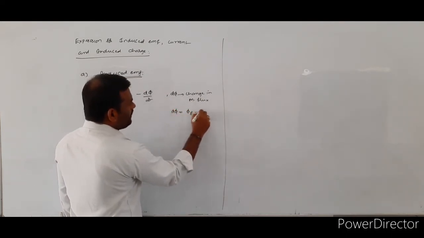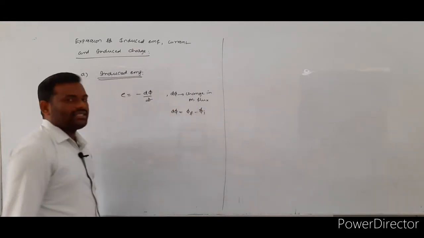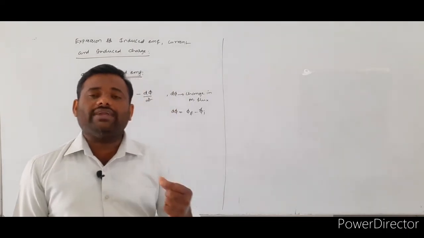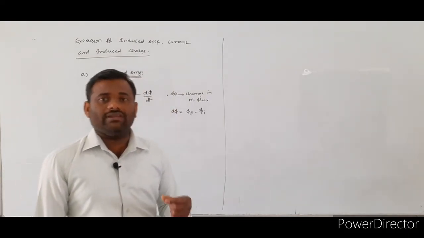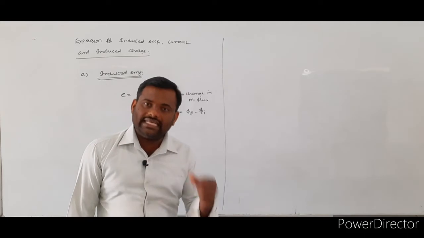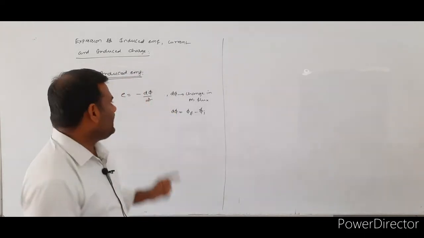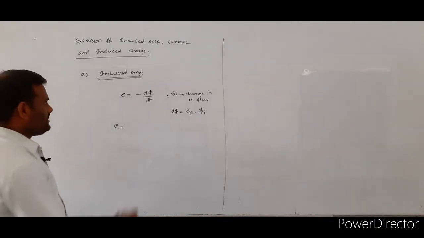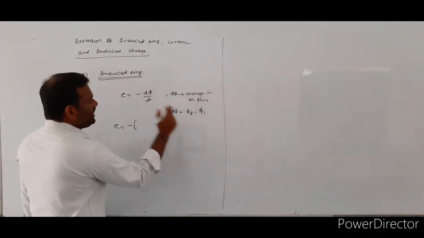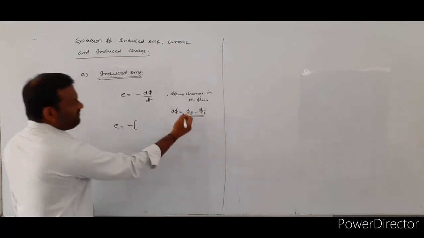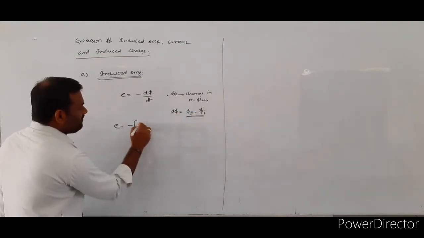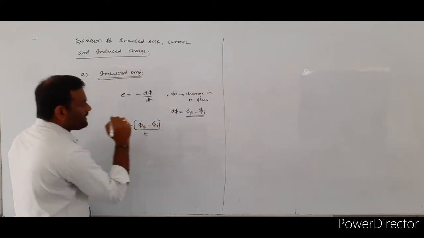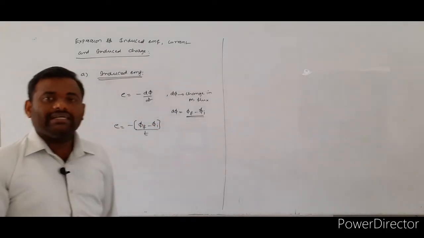This d phi value, the change in magnetic flux, is equal to final flux minus initial flux. If the change in flux is taken in a time interval of t seconds, the induced EMF is equal to minus the change in magnetic flux, which means final magnetic flux minus initial magnetic flux, phi f minus phi i, by t, in a time interval of t seconds.